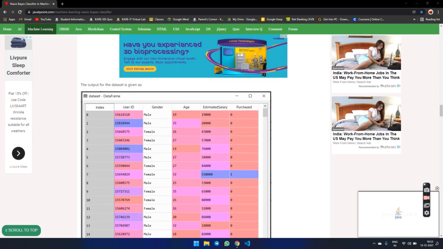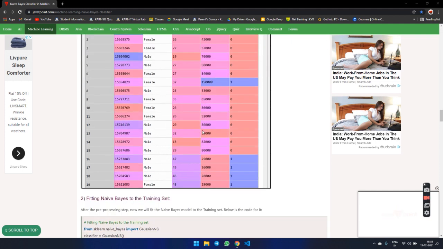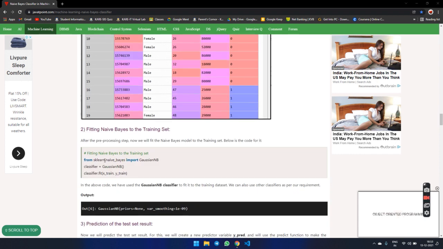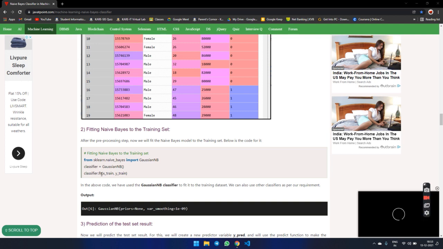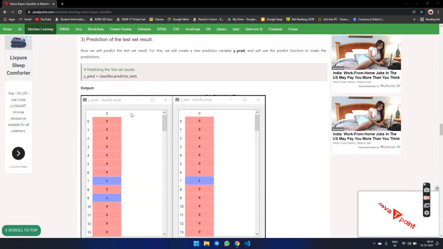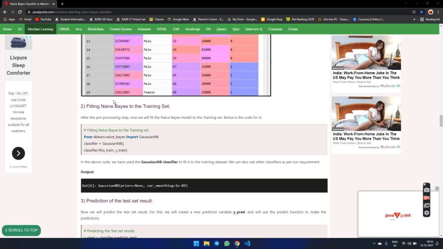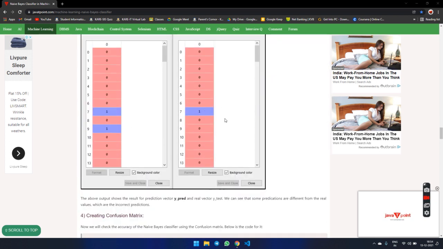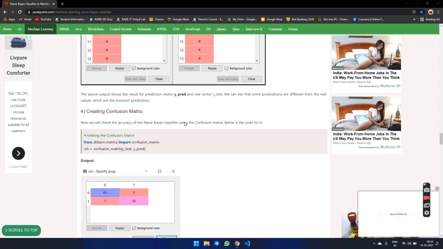This is the data set. This is converted into a CSV file. Then we are fitting the Naive Bayes. From sklearn.naive_bayes import GaussianNB. The classifier is defined as GaussianNB. classifier.fit with x_train and y_train. Then predict the test result with x equal to x_test. classifier.predict gives the predicted values. Then creating the confusion matrix.